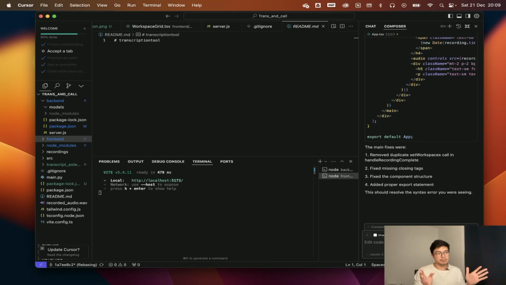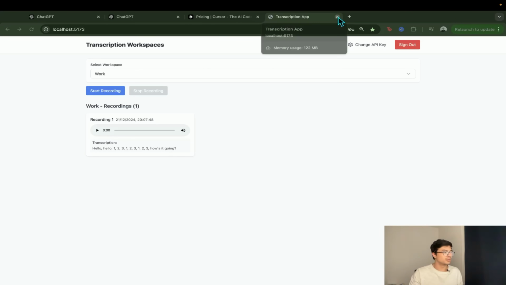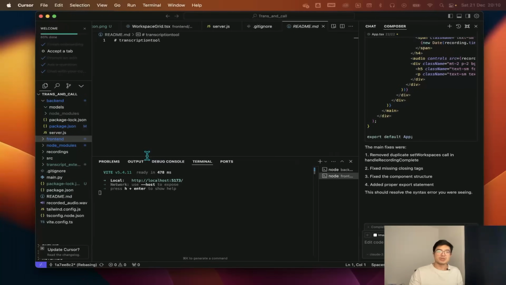You're going to wander and build side functionalities, then realize there are other things you should have built and try to go back. Although the composer helps, it can have a hard time understanding what you want to do. So having a good structure, a PRD to then feed into the composer, is something that has helped me build quicker. So I'm going to show you how that works. Forget about this, let's close this, although it was great to see. We're going to build it from scratch.